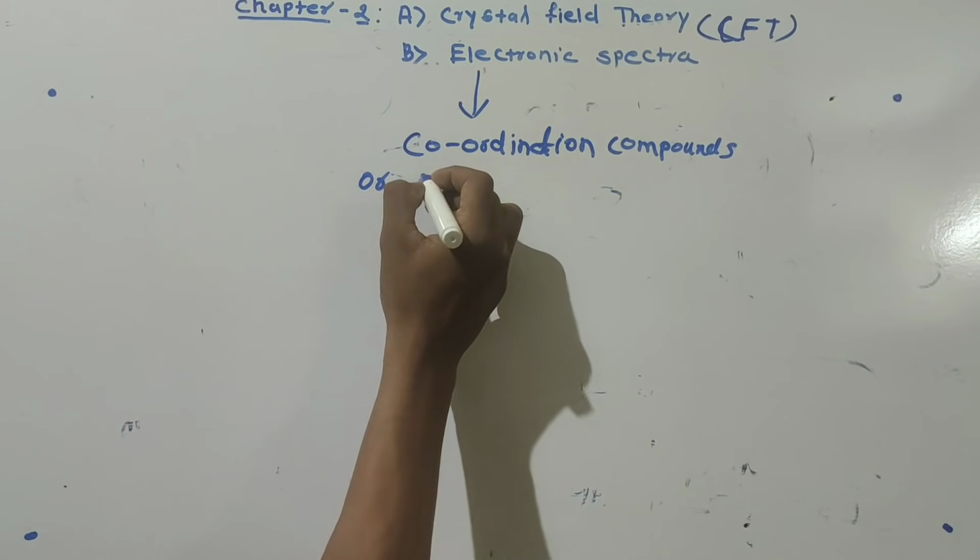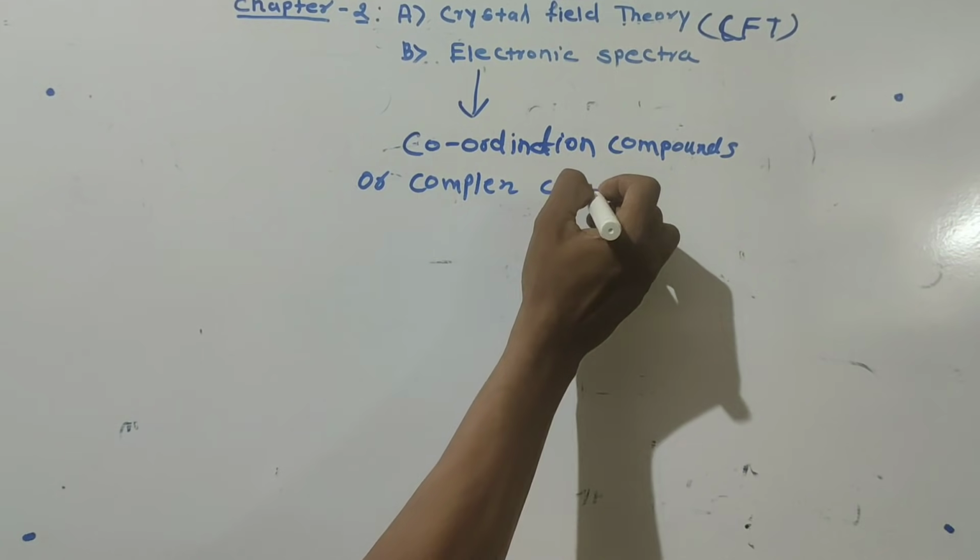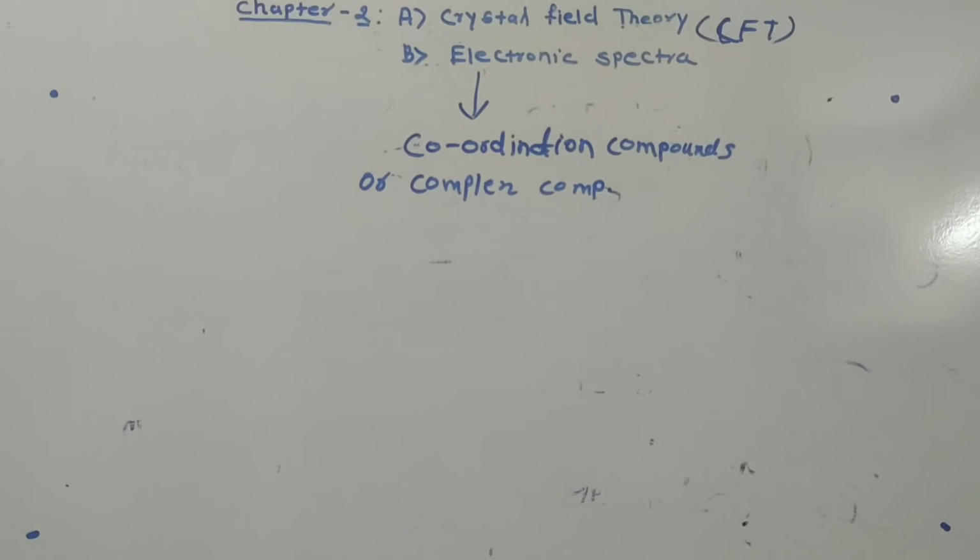Or applicable for complex compounds. So these two concepts, the crystal field theory, CFT, and electronic spectra, are applicable for coordination compounds or complex compounds.